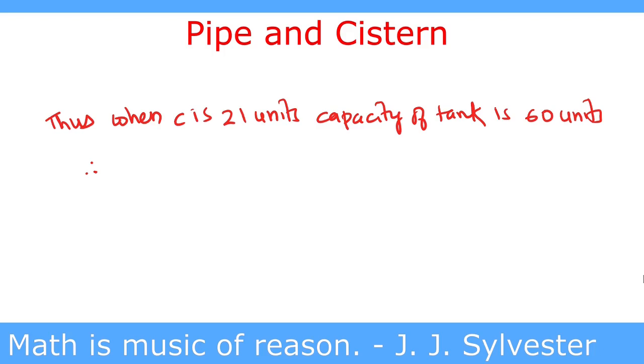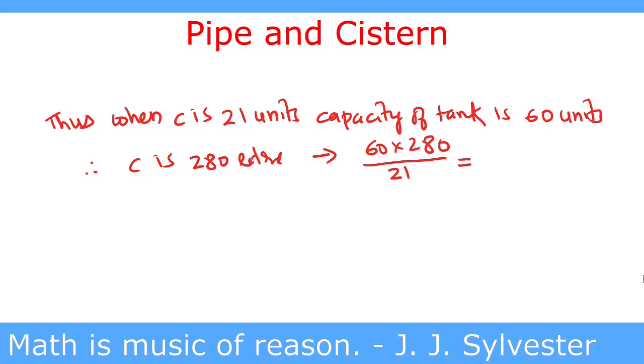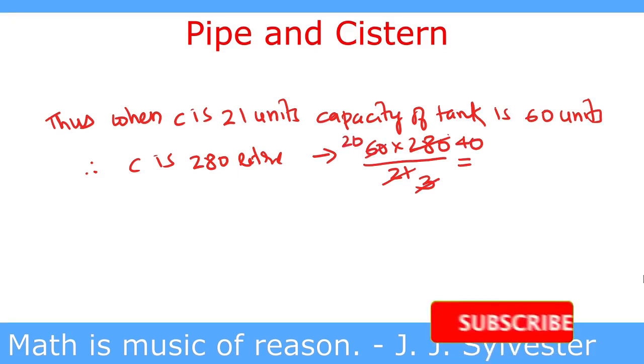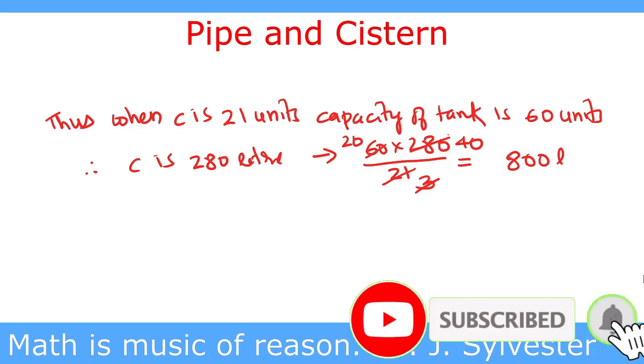Therefore, when C is 280 liters, the capacity of the tank is 60 multiplied by 280 upon 21. 7 cancels 21 three times and 280 forty times, and 3 cancels 60 twenty times. So 40 multiplied by 20 equals 800 liters.